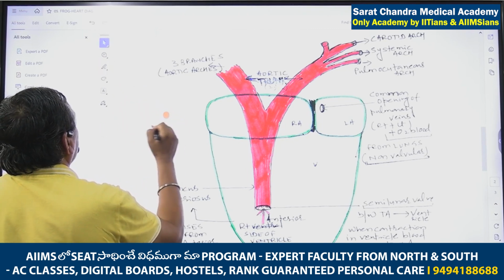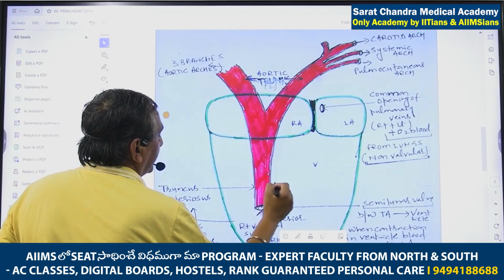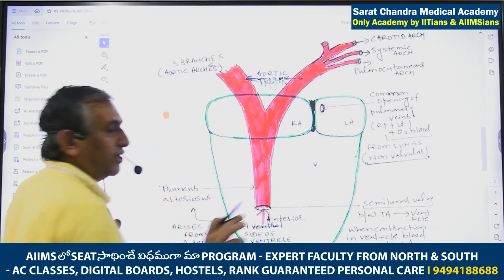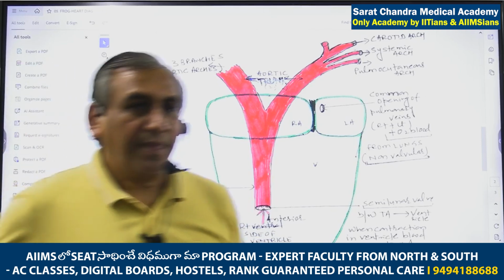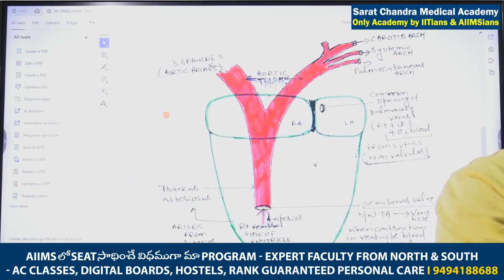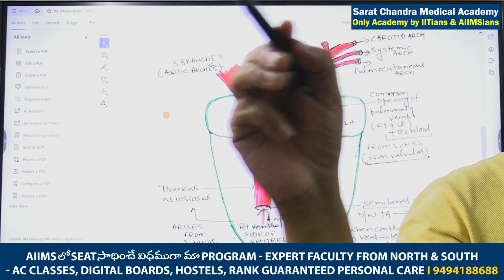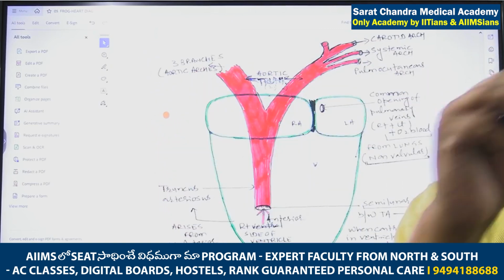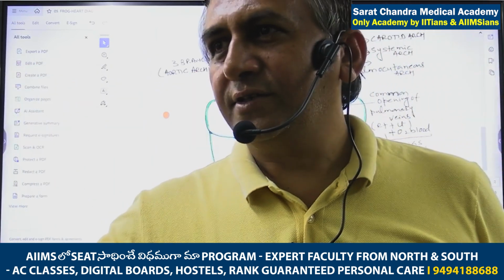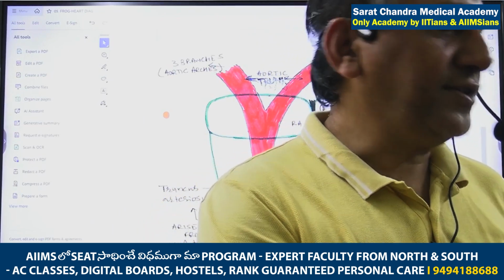How will I write? I don't know. See, the first part. What is the first part? That is the conus arteriosus. Please note down in this way. I'm not able to write on the board. Just note down the first ventricle. Put an arrow after ventricle; it means the ventricle opens into the conus arteriosus.